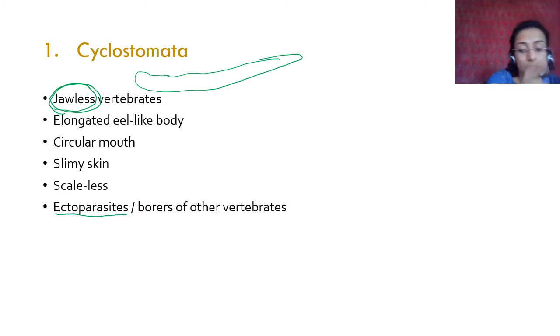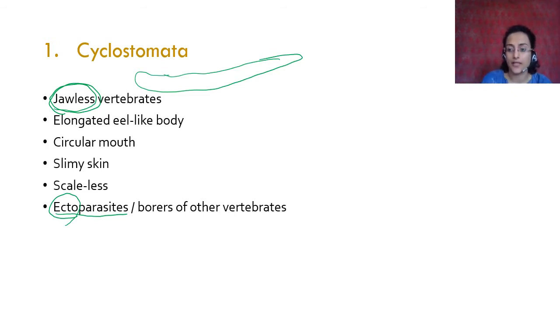Ectoparasites, parasites होते हैं. Parasites are dependent on other living organisms for their food. Ectoparasites are those that live outside the body of the host. They are called ectoparasites. उसका उल्टा होता है endoparasite. Endoparasites are found within the body. For example, Platyhelminthes, Aschelminthes, the worms that we saw that are parasitic, those are endoparasites.